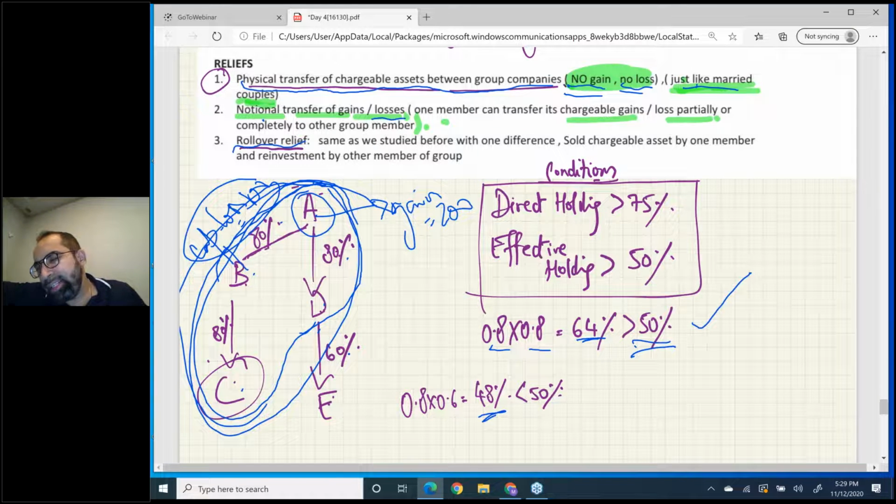One group member will sell the asset to a third party, and another group member will reinvest in a chargeable business asset. So automatically the gain will be rolled over for the group. Now we are doing the same thing from the group's point of view, not a single company's point of view. So keep in mind these three reliefs are available for a capital gains group.